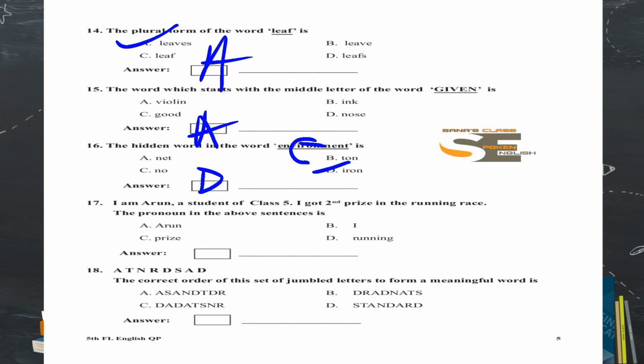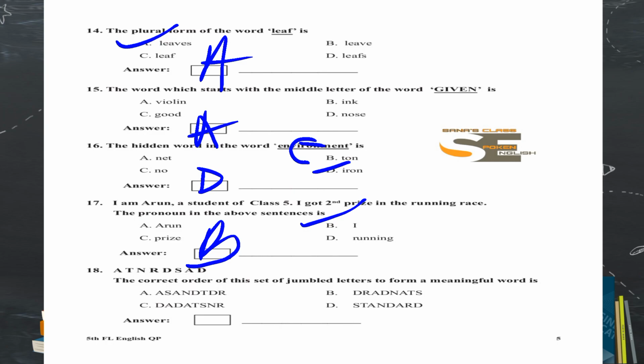This is called a pronoun. To avoid repetition of a noun, we use some other words that are called pronouns. Pronouns may be he, she, it, they, her, him. All these will be pronouns. In this sentence, you can find option B as the right answer.